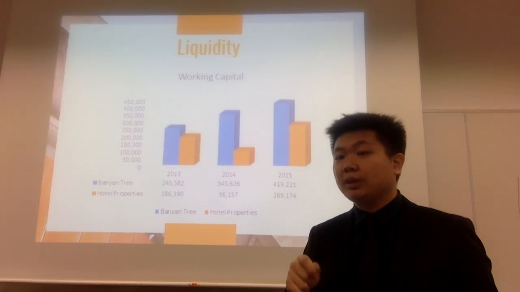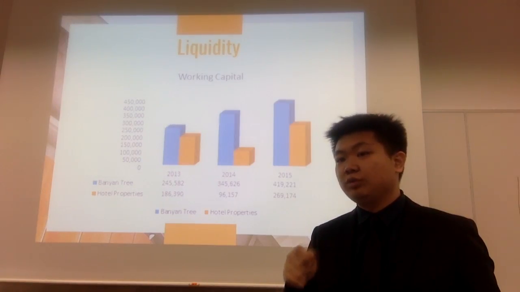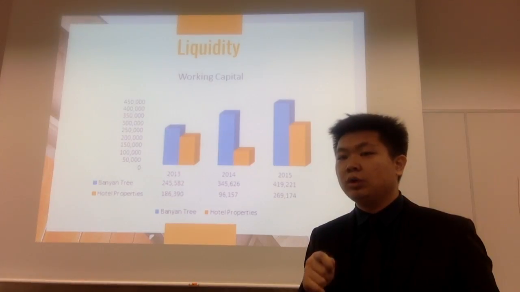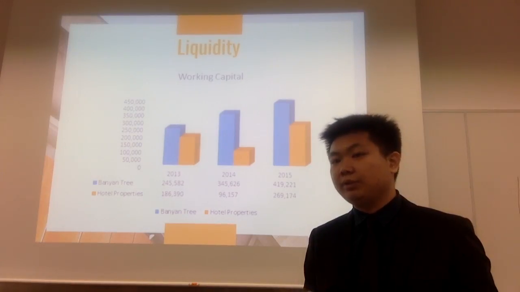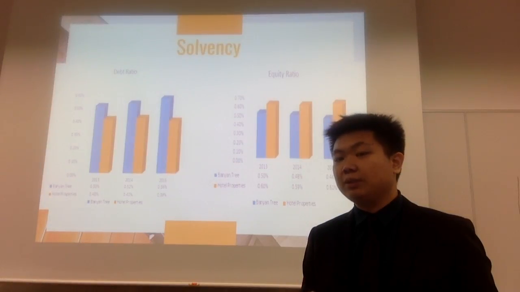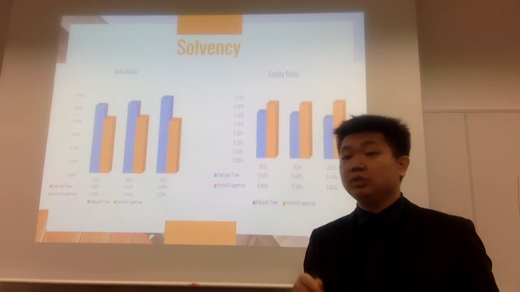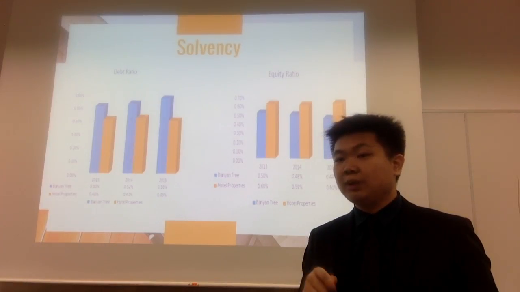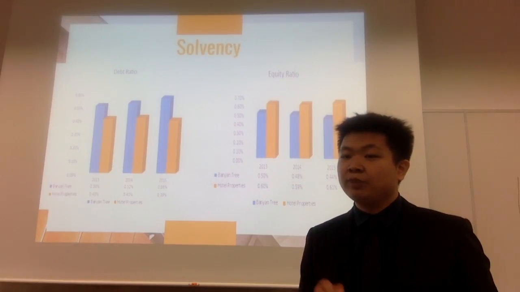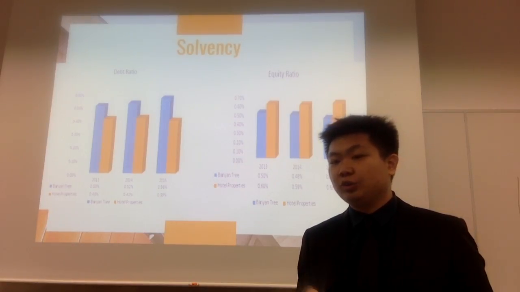Now we talk about working capital. Both companies show a positive change over the 3 years. However, Banyan Tree also showed a larger increase as compared to Hotel Properties, giving them the edge in this comparison. Now we look at solvency of the companies. Hotel Properties is more effective in managing their liabilities as less than half their asset is made of liabilities. Moving on to the equity ratio, in comparison, Hotel Properties is more effective in managing their equity, where it is likely to attract investors with a higher equity ratio.